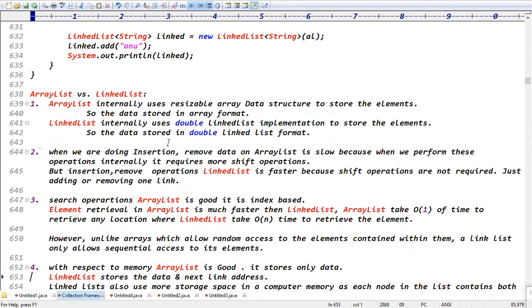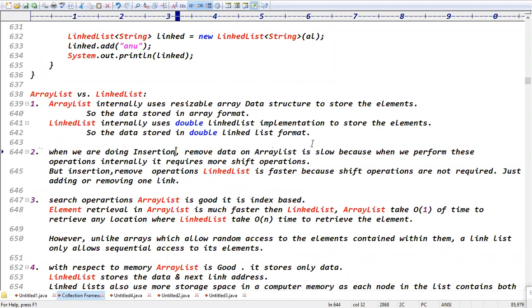So the data is stored in array format here, and here the data is stored in a doubly linked list format, right? For insertion and removal operations, ArrayList is not a recommended choice, because it requires more shift operations.